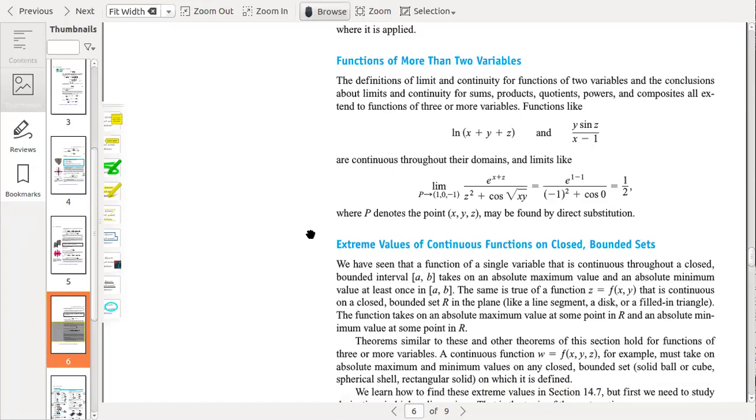So actually what is inside this paragraph is that if we have more than two variables, then we can define limit and continuity in the same manner.